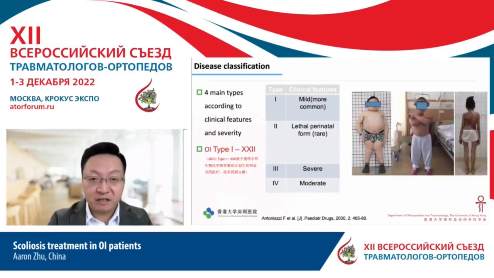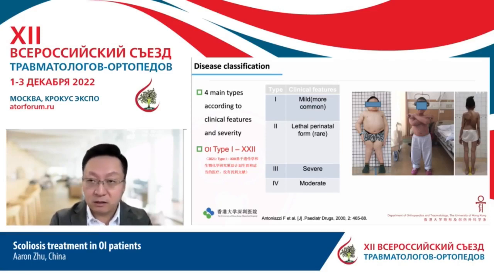In the clinical classification, there are 4 main types: type 1, 2, 3, 4. Type 1 is very mild, as I mentioned. Type 2 is very devastating, so the patient may die at an early age and you will not see them in the hospital. The most common one is type 3. Type 4 is between the mild and the severe.